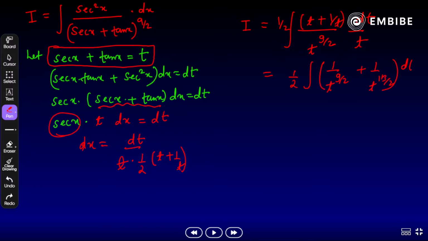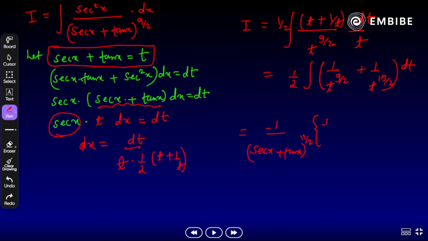Just one substitution and your question is solved. So it will become what here? Any idea? Once we solve, what do we get here? What will be the option? Minus 1 by sec x plus tan x whole raised to power 11 by 2.